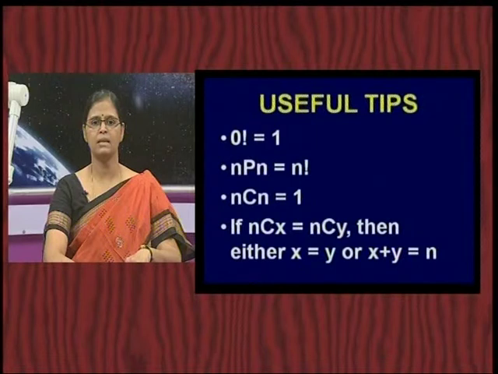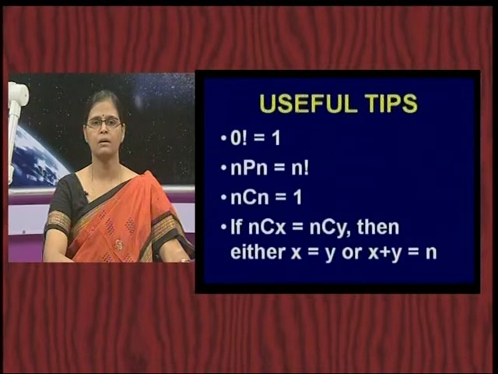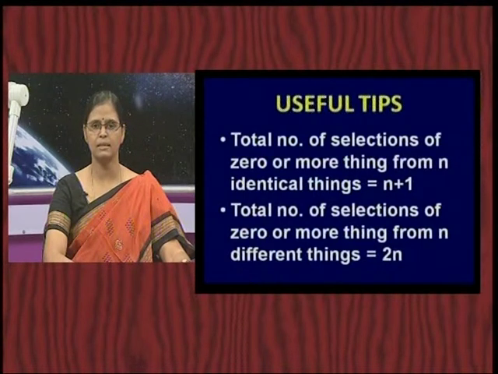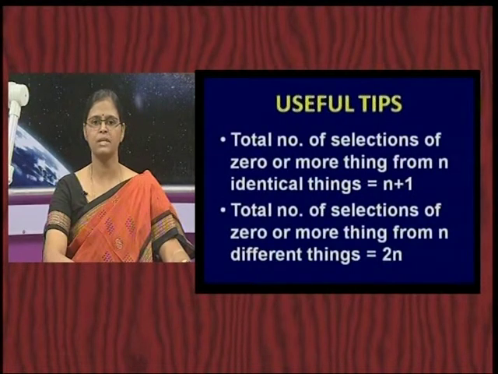If n C x is equal to n C y, then either x is equal to y or x plus y is equal to n. The total number of selections of 0 or more things from n identical things is always equal to n plus 1. The total number of selections of 0 or more things from n different things is 2 to the power n.